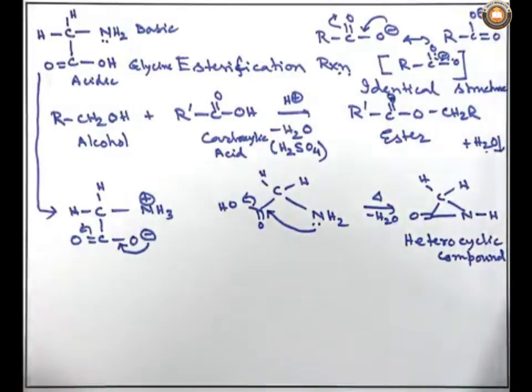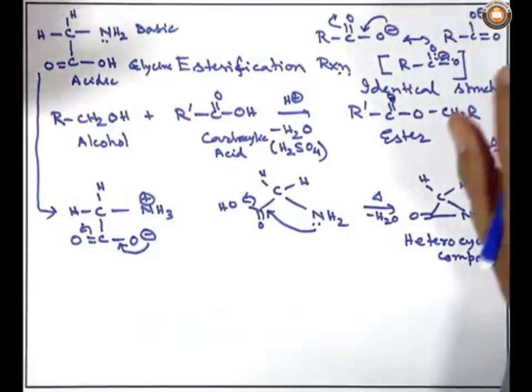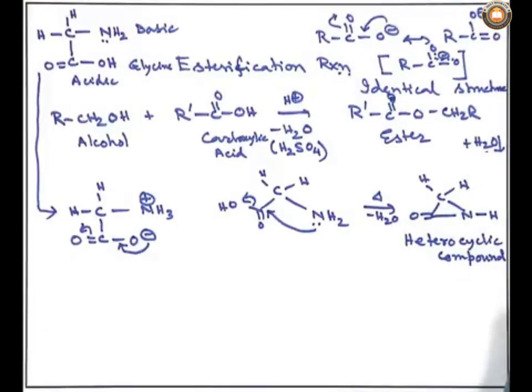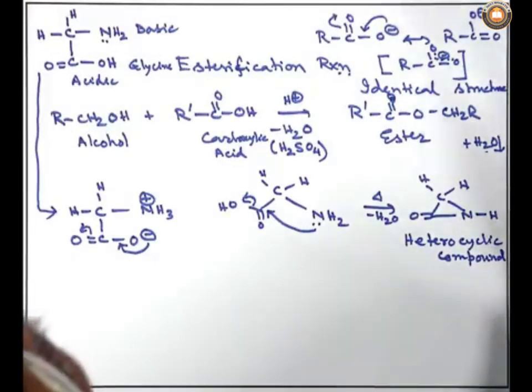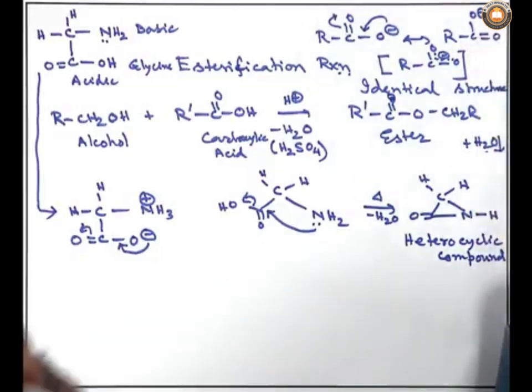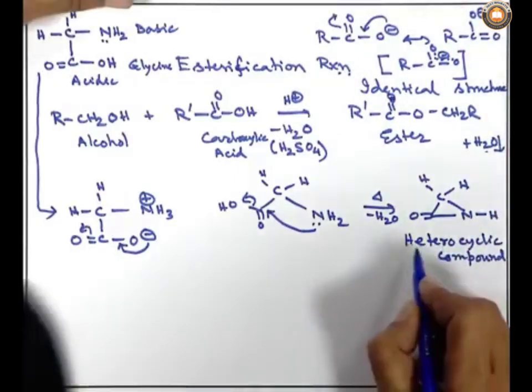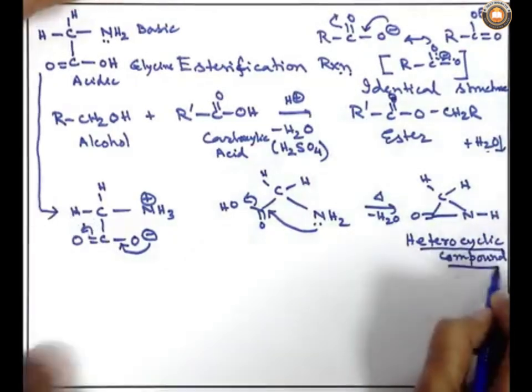So, the definition of heterocyclic compound now is the heteroatom containing cyclic compound. Earlier the definition was that it will have to be aromatic. Now, there are aromatic heterocyclic compounds, which are heteroatom containing cyclic compounds that are aromatic in nature also. So, any heteroatom containing cyclic compound should be called a heterocyclic compound.